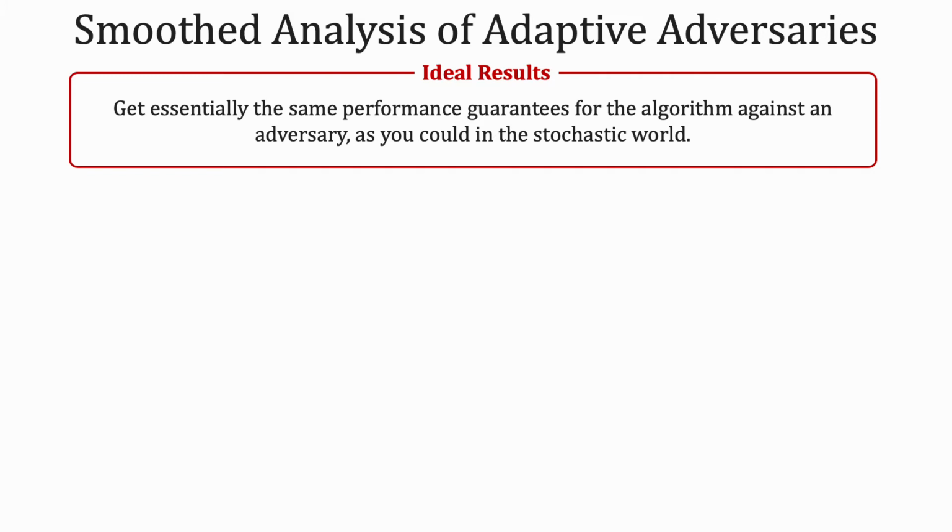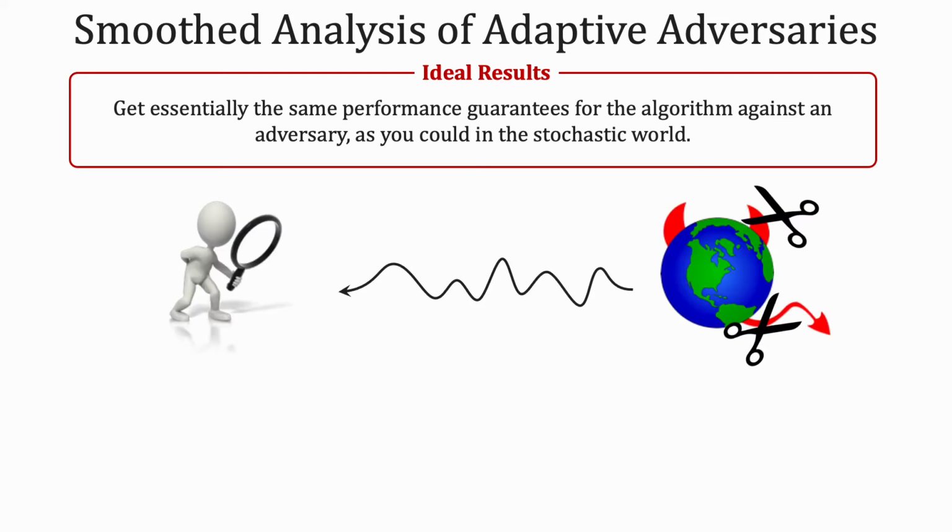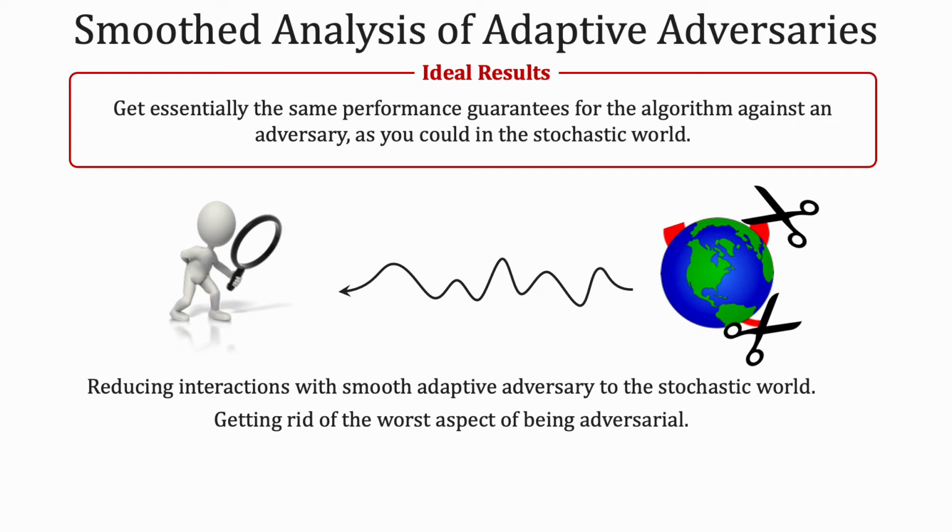As before, we would like to use smooth analysis to capture the noise and imprecision inherent even when we have adaptive decision making, to get better than worst case guarantees. The main question we would like to study is what the power of adaptive adversaries is under the smooth analysis model. Ideal results here would get the same results as the stochastic setting. In particular, we would get around the adaptivity in these interactions.